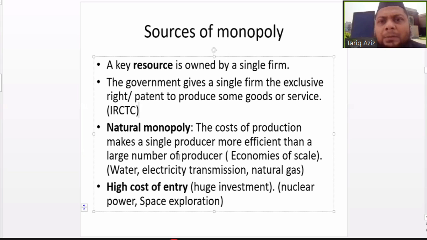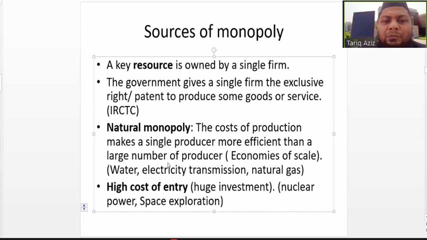Say, for example, in the NCR region, Indraprastha Gas enjoys a kind of monopoly in the supply of gas. Similarly, in the Mumbai metropolitan area, Mahanagar Gas enjoys a kind of monopoly. Similar is the case with electricity transmission companies also.